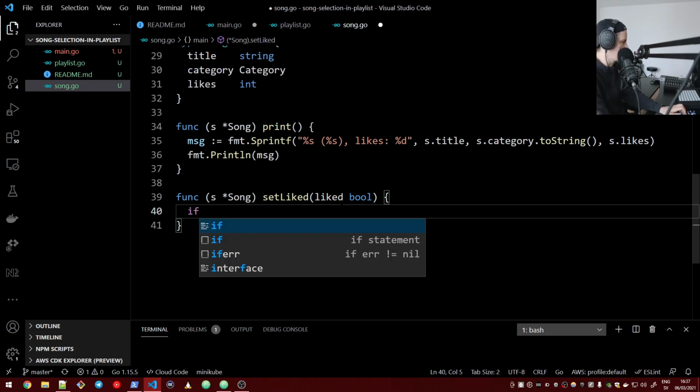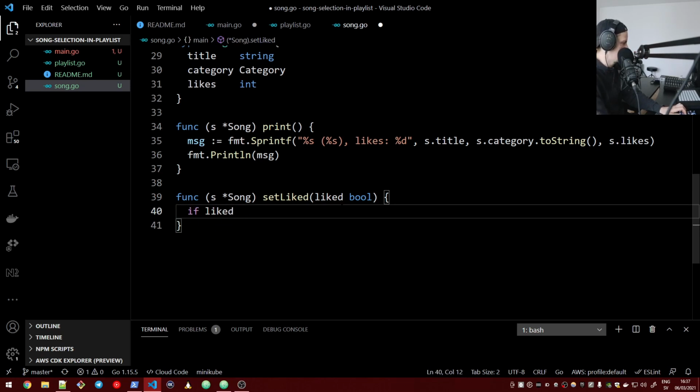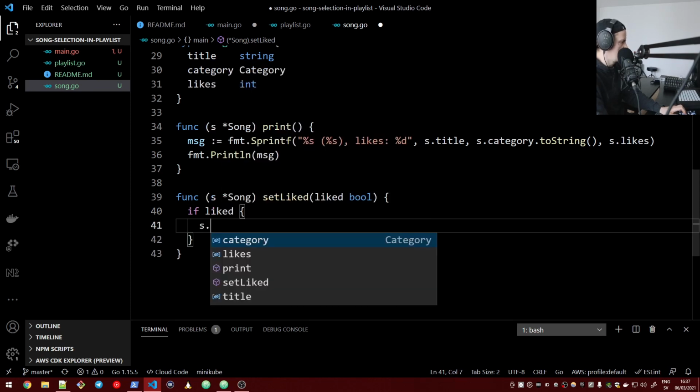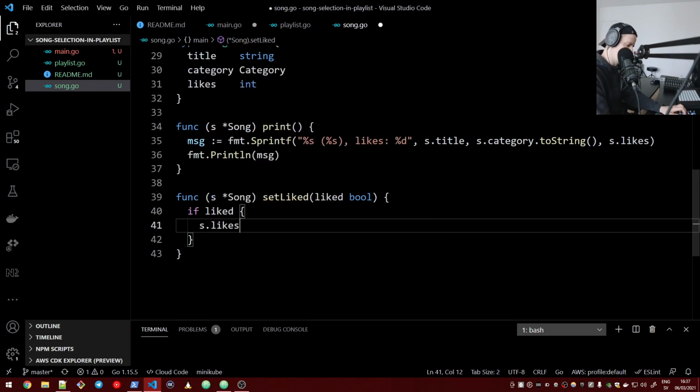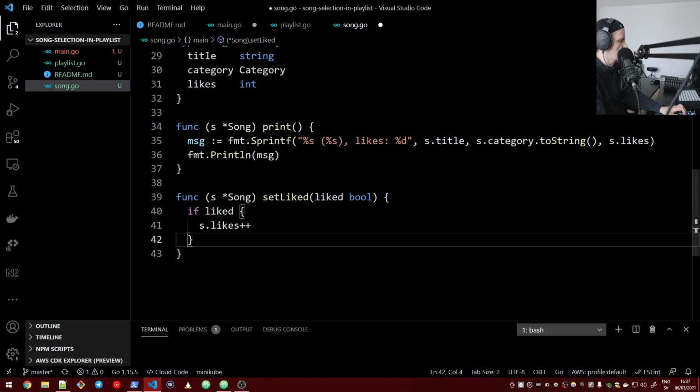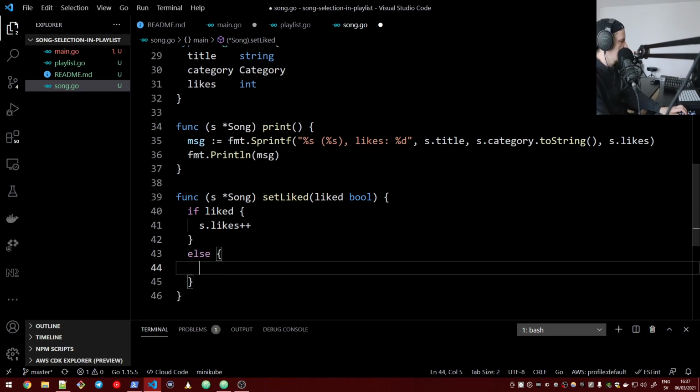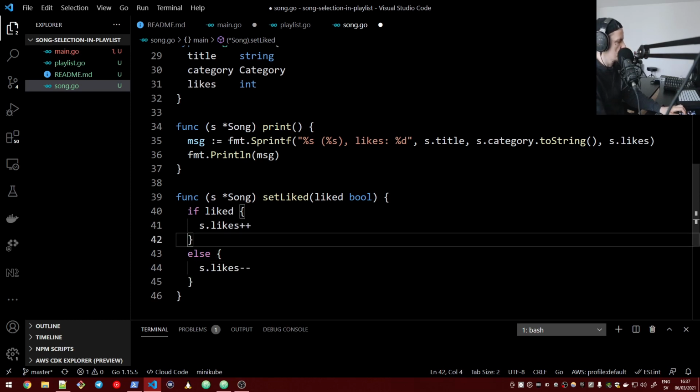So if it was liked, likes will be increased. Else, likes will be decreased.